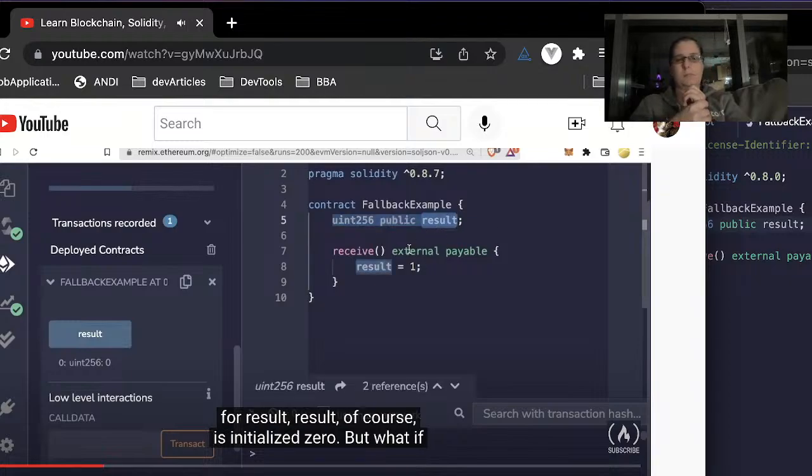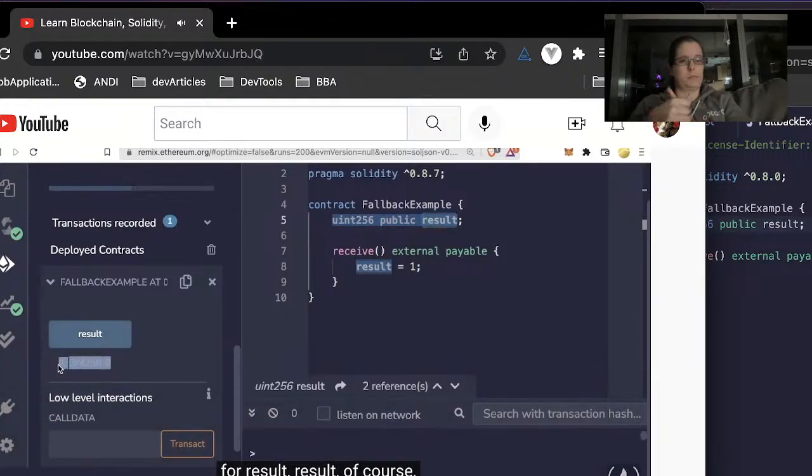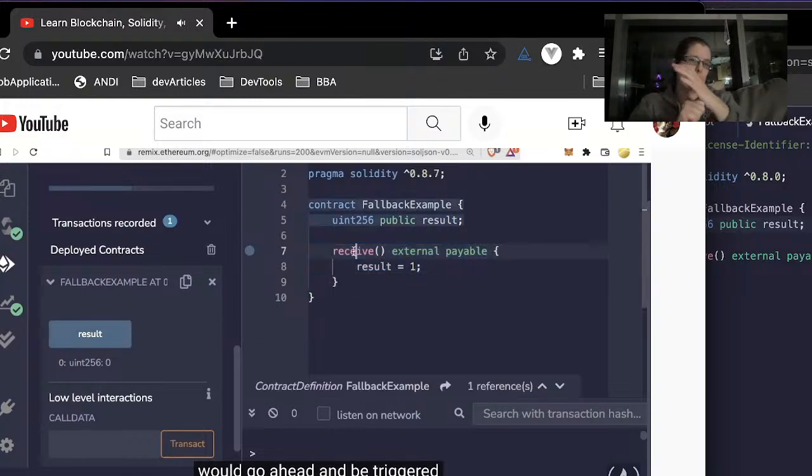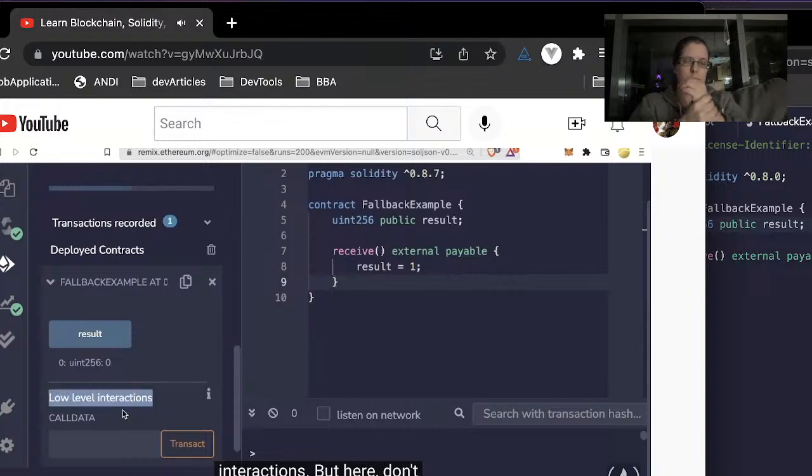Since we haven't set anything for result, result, of course, is initialized to 0. But what if we were to send this contract some Ethereum? Well, receive would go ahead and be triggered here. We can actually send this contract some Ethereum directly by working with this low-level interactions bit here. Don't worry about what call data means for now. Just know that this area down here is a way we can send and work with different functions.